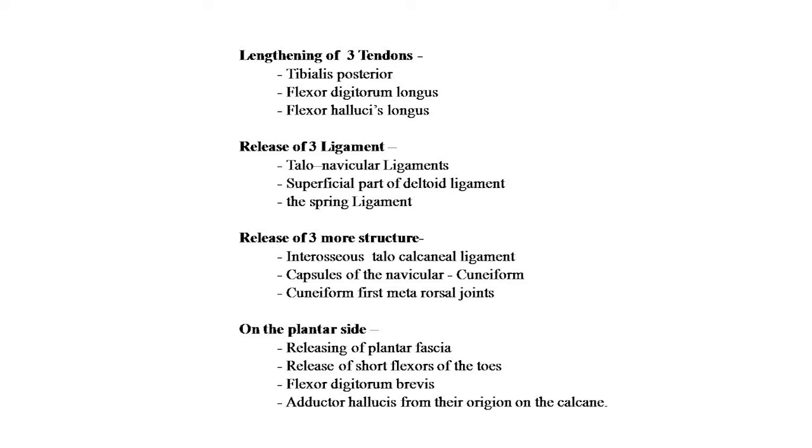And S stands for the 3 structures, release of 3 more structures, that is the interosseous talocalcaneal ligament, capsules of the navicular-cuneiform and first metatarsal joints. These are the 3 TLS: the lengthening of 3 tendons, release of the 3 ligaments and release of the 3 more structures. The TLS rule of 3 should be applied here. And on the plantar side, if the deformity is on the plantar side, release the plantar fascia, and release the short flexor of the toes, flexor digitorum brevis, and adductor hallucis from their origin on the calcaneum.